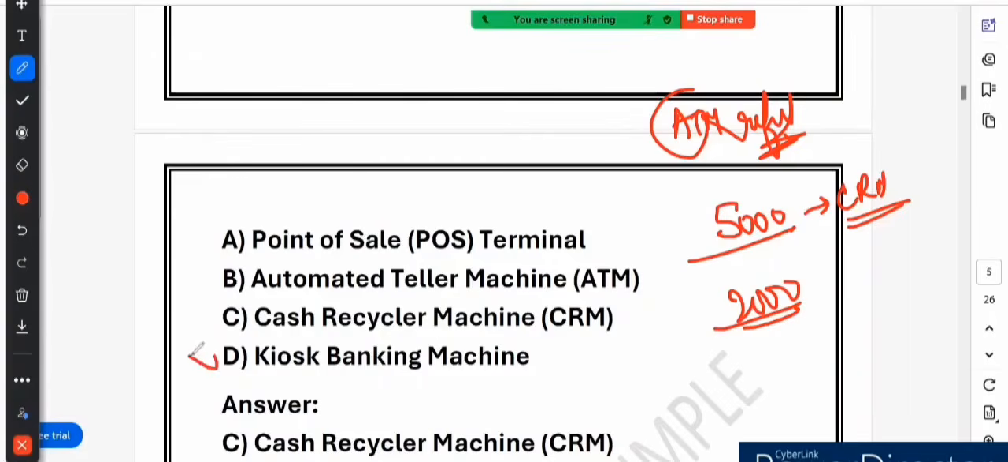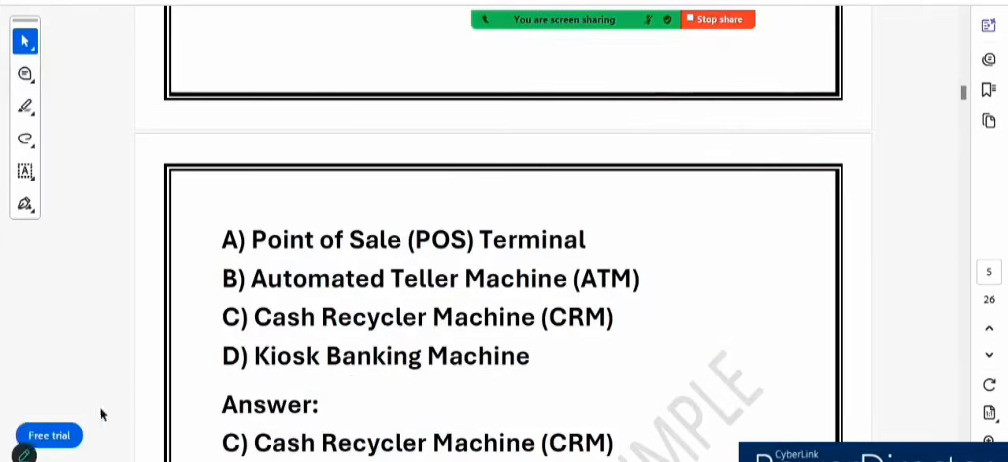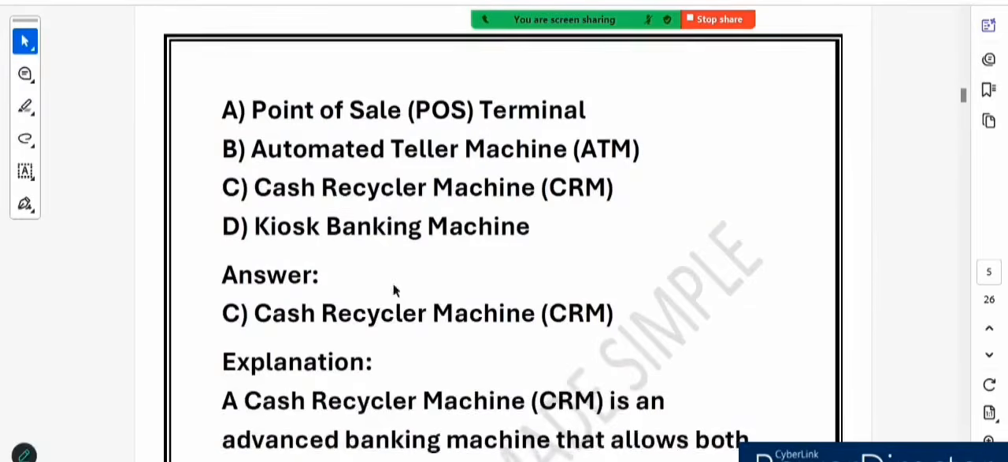Option D is also wrong. It is a kiosk banking machine. These are mainly used in rural or remote areas where banks don't have full branches. So people can use them for basic banking services like checking balance, transferring money and opening accounts. They do not allow cash deposit or withdrawal. So what we learned is that the cash recycler machine is the correct answer. Unlike a regular ATM, a CRM accepts cash deposits and recycles that cash for future withdrawal.